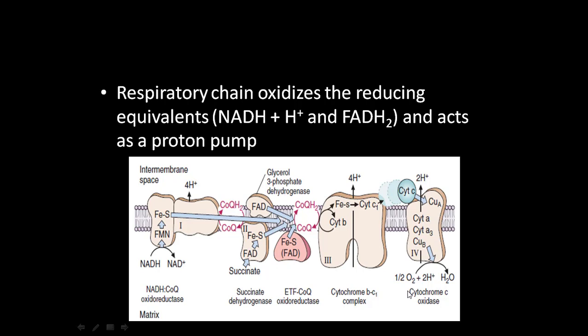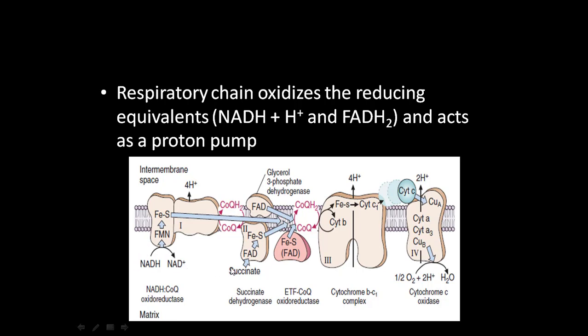So the question arises: electrons get transferred sequentially from complexes 1, 3 and 4 to oxygen, so what about complex 2? Why is it not in line with complex 1? Because, as I had already told, the redox potential of complex 2 is more compared to complex 1.